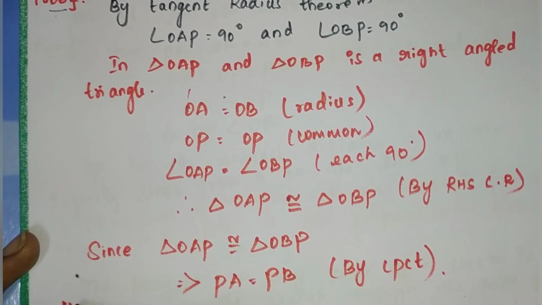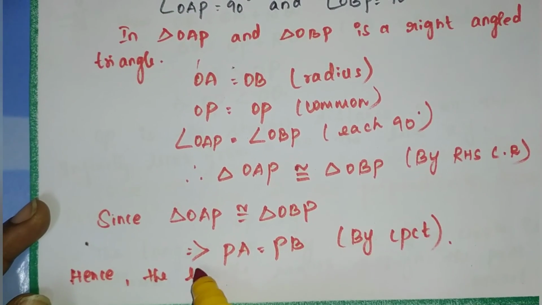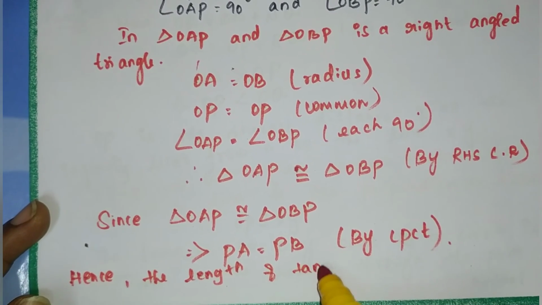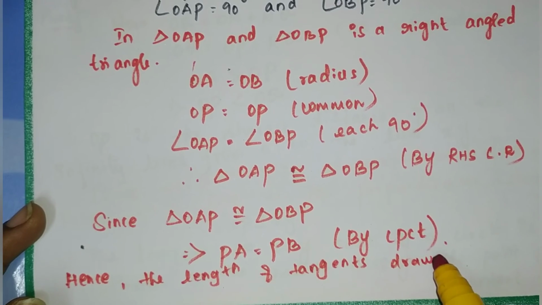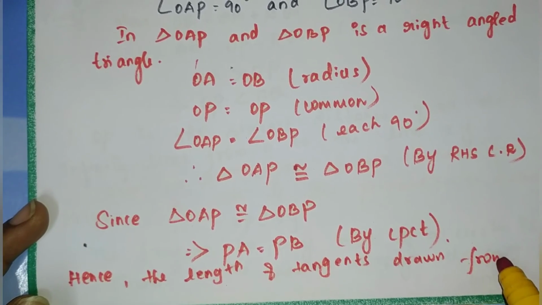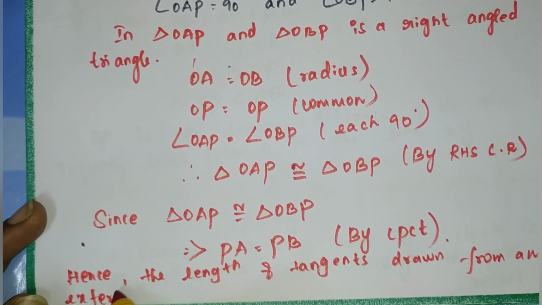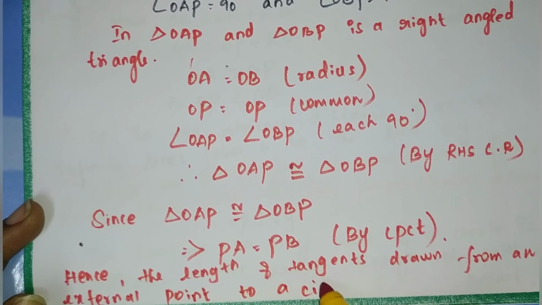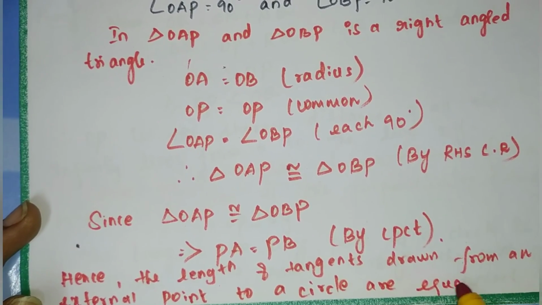Therefore, hence the length of tangents drawn from an external point to a circle are equal.